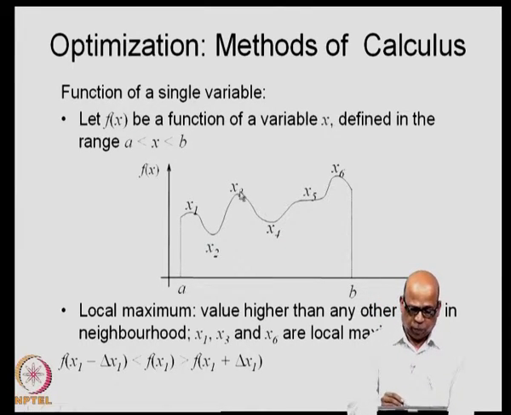These are the points where the maximum has occurred. x1, x3 and x6 are called local maximum values. So, there is a local maximum at this point, at this point, at this point and so on. At the local maximum, what is happening? Let us say you look at x1. The value of the function is higher than any other value in the neighborhood.